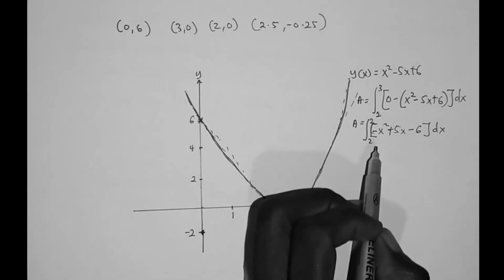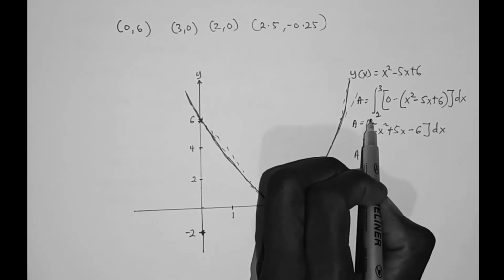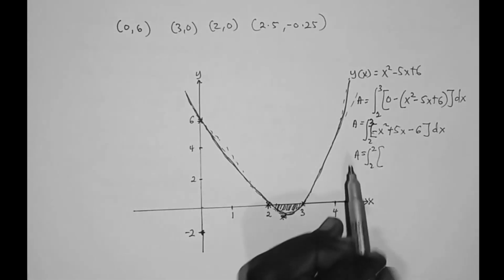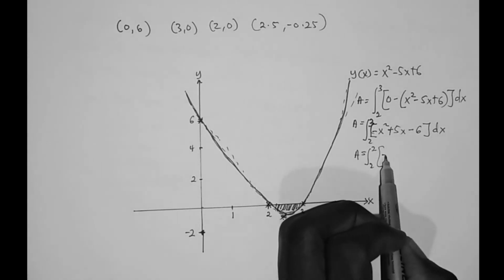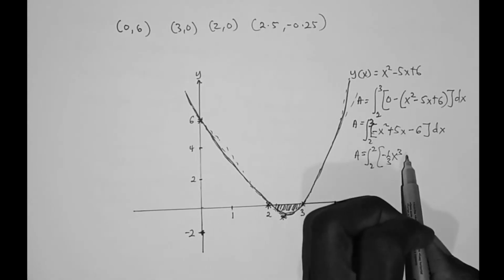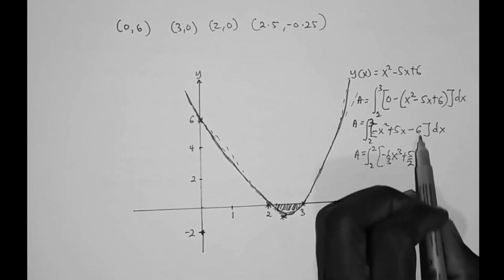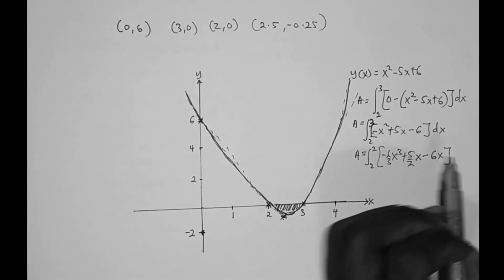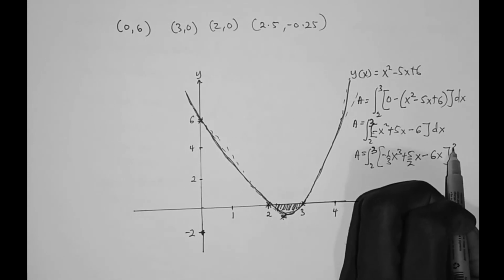So let's go ahead and do the integration. So A is equal to integral of 2 to 3. If you integrate minus x squared, it's equal to minus 1 over 3 x cubed. And if you integrate 5x, you get plus 5 over 2 x squared. And if you integrate minus 6, you get minus 6x. All of this is from 2 to 3.